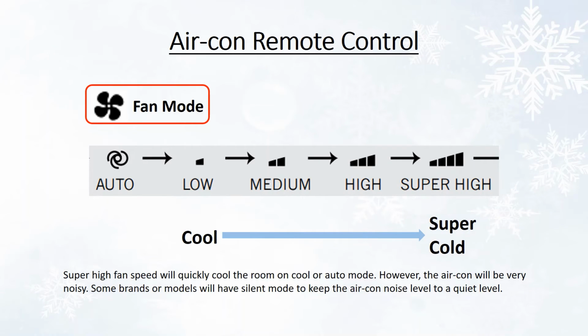Let's move on to selecting the fan speed. Usually, there will be auto, low, medium, high and super high fan speed. The auto mode allows the air conditioning to adjust the fan speed by itself. Use super high fan speed to cool the room quickly on cool or auto mode. However, the aircon will be very noisy. Some brands or models will have silent mode to keep the aircon noise level to a quiet level.